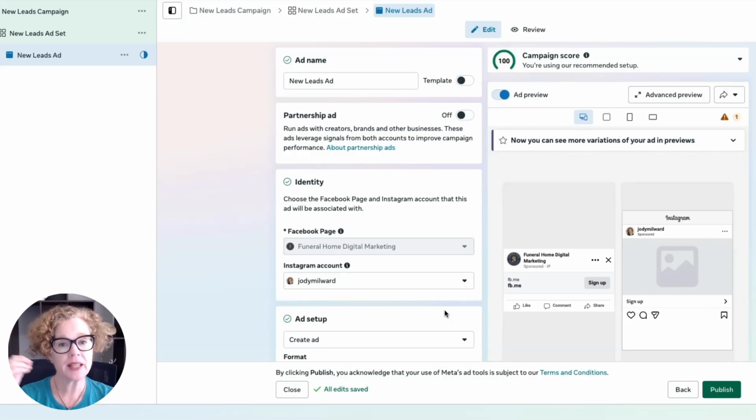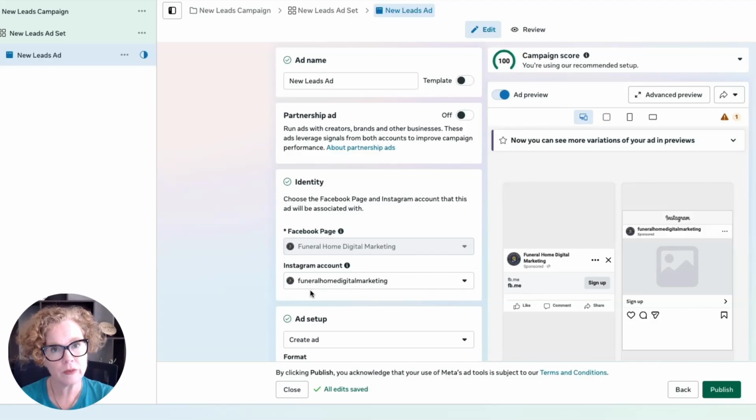So when we're at the ad level with our lead forms, and when we're creating a lead form, if you haven't already created a lead form, sounds funny, but if you're creating a new lead form, you'll do it down here at the ad level. And this is also where we put in the copy and the creative for our ad, like our video or our image, and our headline and our primary text.